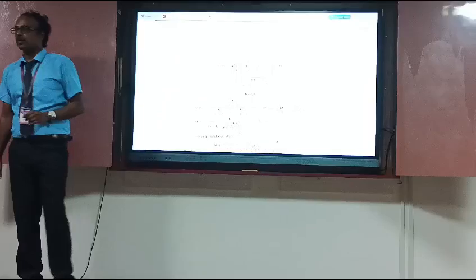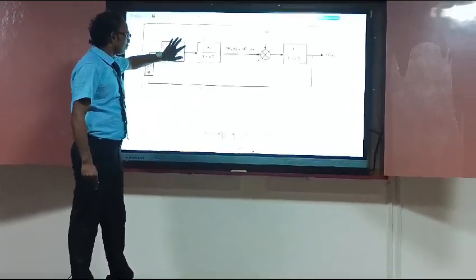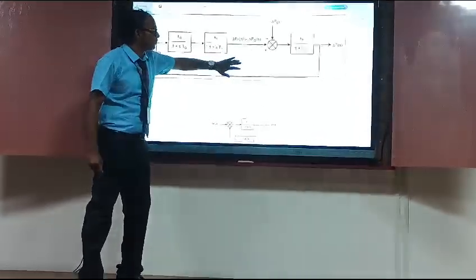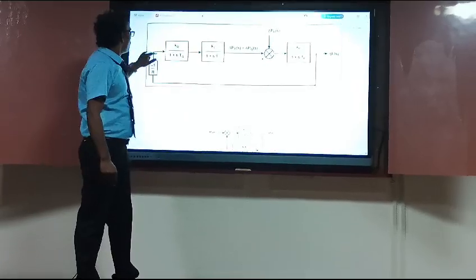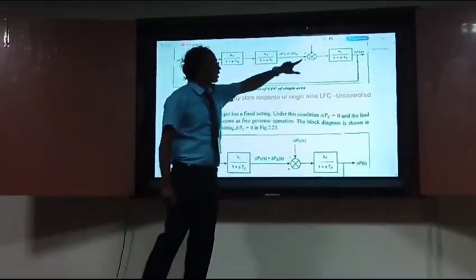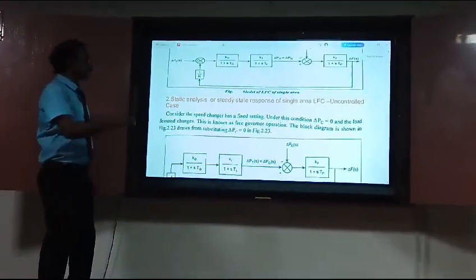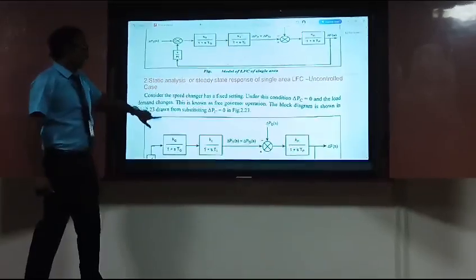A single area means what? We know that a single input has a single output. We are going to modify this with the help of this block diagram. Here we already know that there are multiple inputs and one output, so we have to rectify the conditions and convert it into a single input.